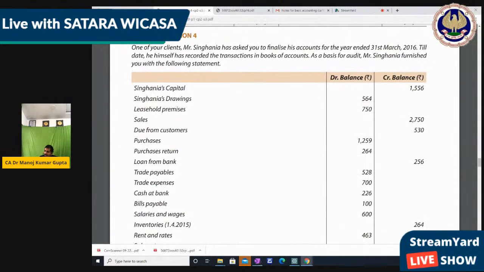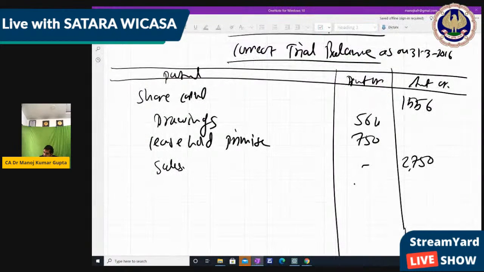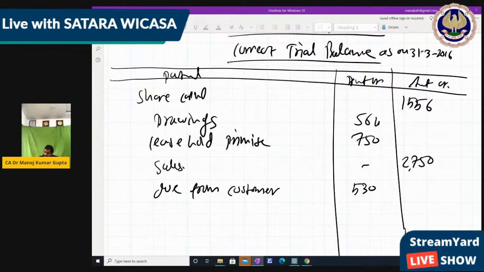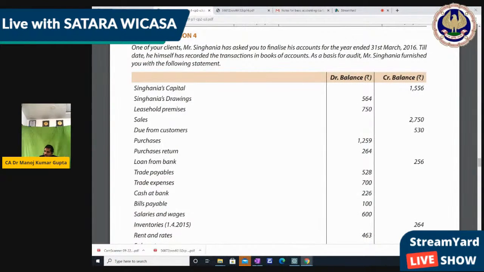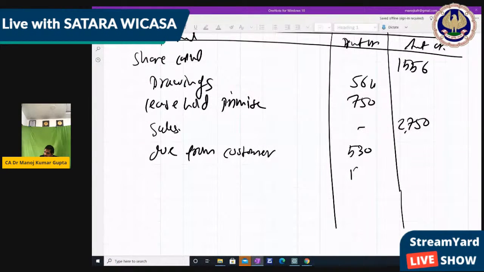Next, due from customer. This is the first wrong part. Debtors, due from customer 530. This should be on the debit side, not the credit side. So it's the first mistake. Purchase 1259 is correct, so 1259 purchase on the debit side.